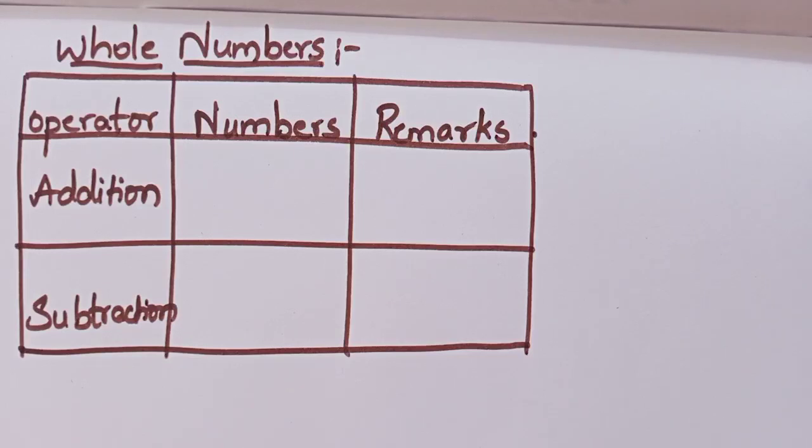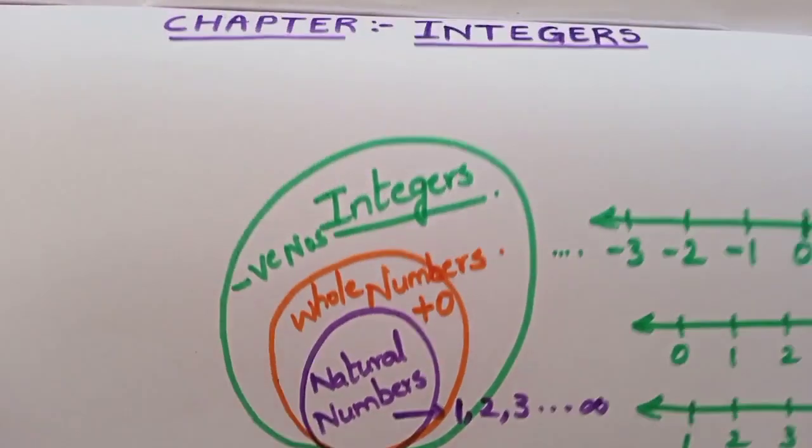As you all know the properties, I just want to brush up on those properties so that we can enter the chapter. So do these 3 activities in your class workbook and be ready for the next video session, in which we are going to start our chapter integers. Meanwhile, you have only 2 things to do.